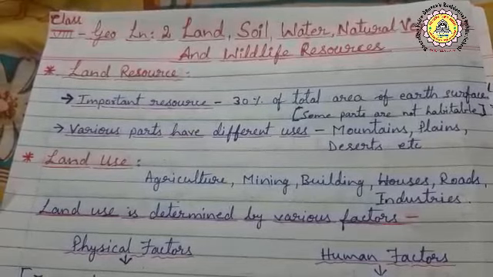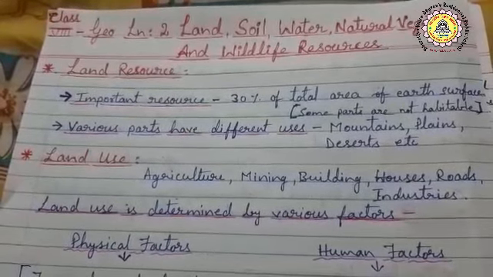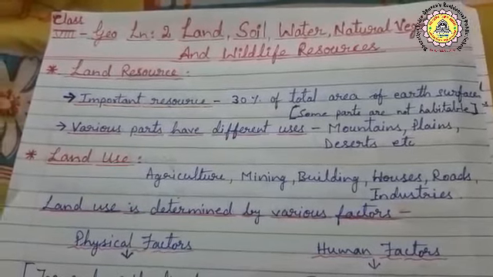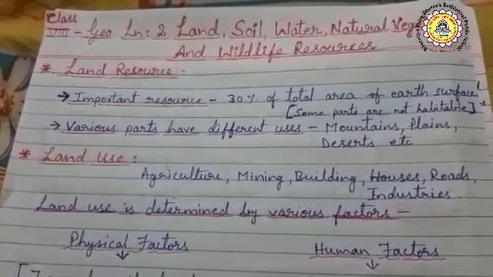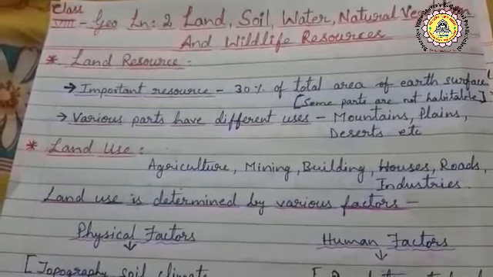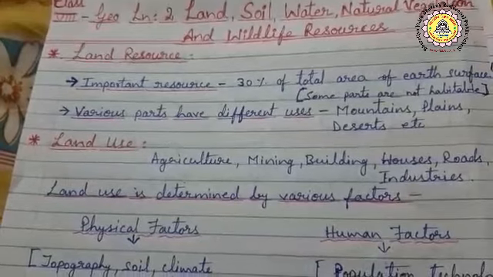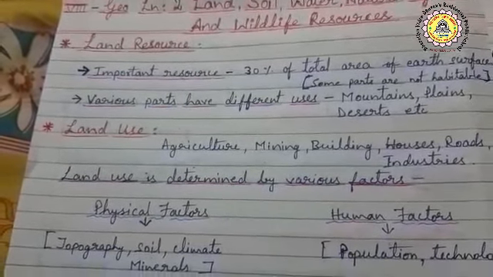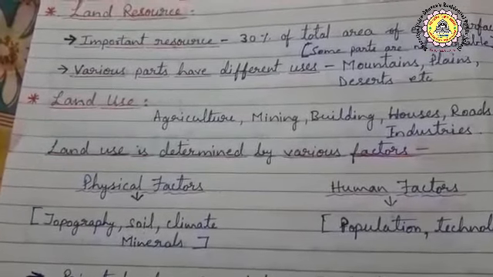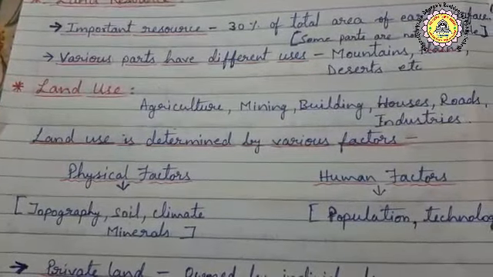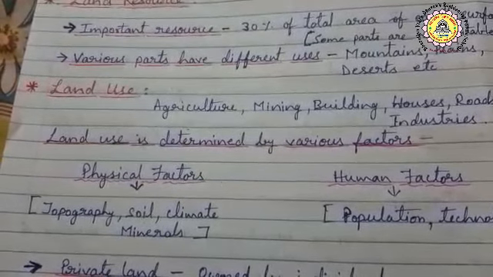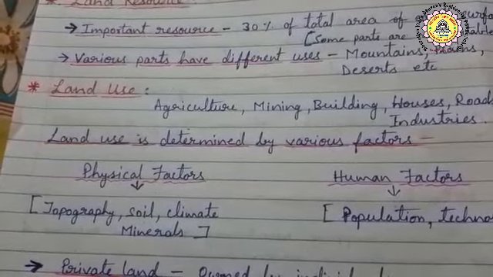Now, land is also used for agriculture, mining, building houses, roads, industries, etc. So the land is used for different purposes. Now the land use is determined by various factors. So what are the various factors which affect the land use? The first are physical factors and human factors. Physical factors include topography, soil, climate, minerals.